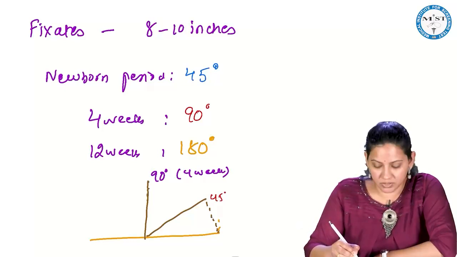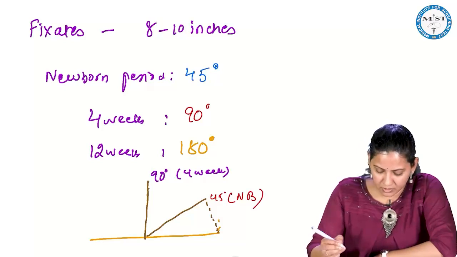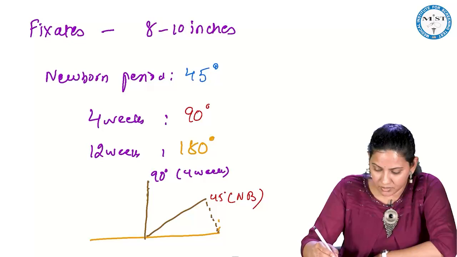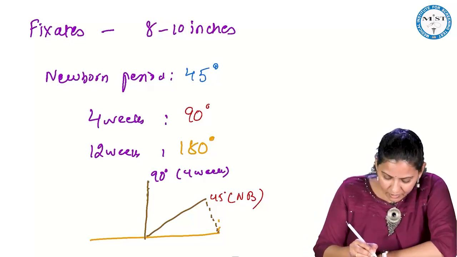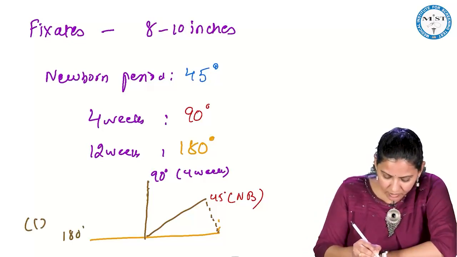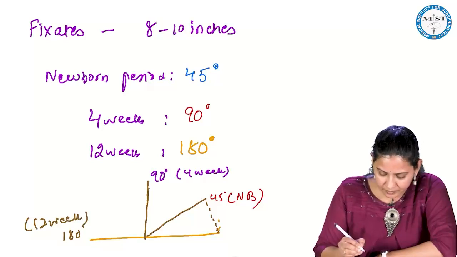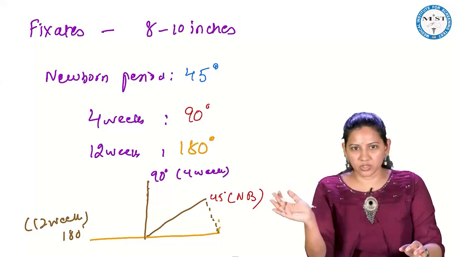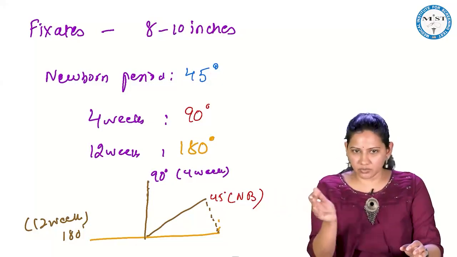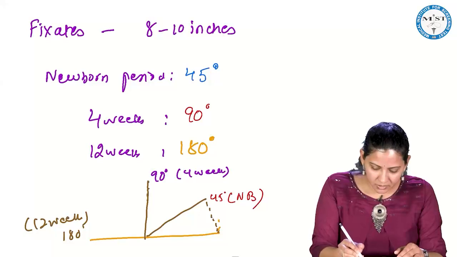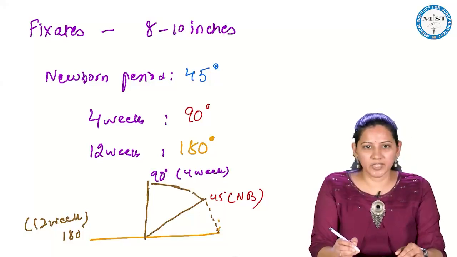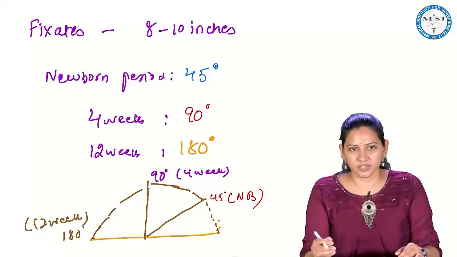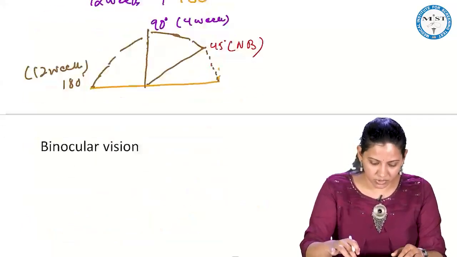This 45 degree is in the newborn period, 90 degree happens by 4 weeks, and here 180 degree happens by 12 weeks. Okay, so child is able to fix the object, also it follows the object initially for 45 degree, then it can go up to 90 degree, then by 3 months it goes up to 180 degree. Okay, this is in the vision.